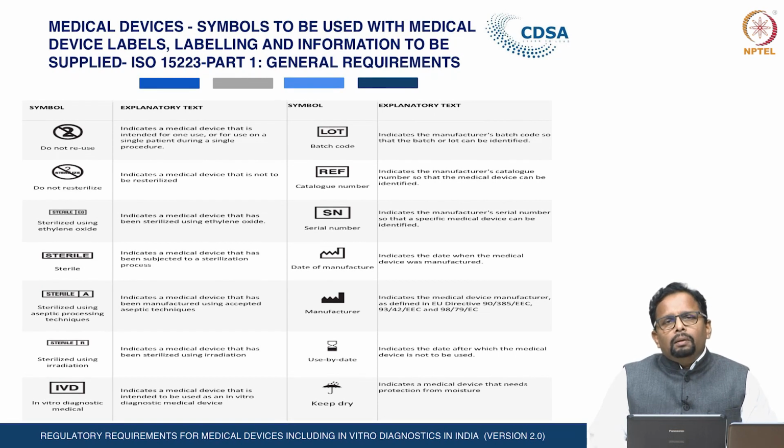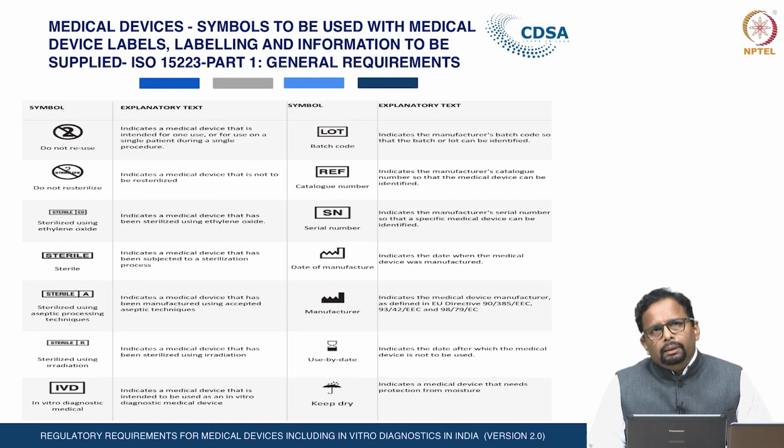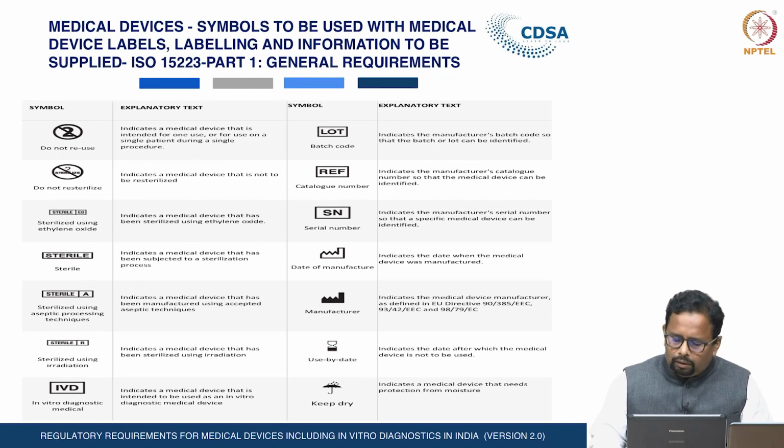In case of small-sized medical devices, where the detailed information cannot be printed, certain information necessary for product identification and safety shall be labeled on such devices. These are the mandatory labeling requirements for import, manufacture and marketing of medical devices into the country.